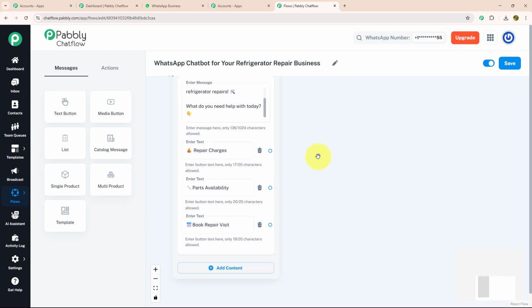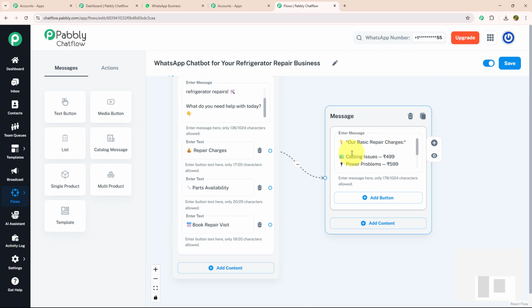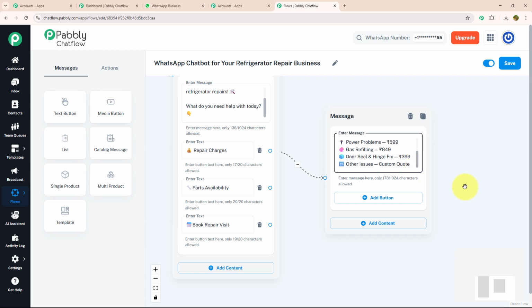Let's start with repair charges. To tell my customer about the repair charges, I will drag and drop over here and select the text button. Under this, I'm going to write my message in which I will mention all the charges that are available for our repairing. Like this, where I have mentioned all the basic repair charges with their pricing.